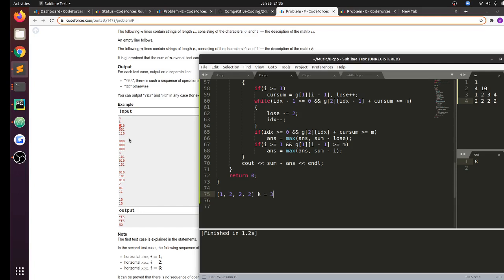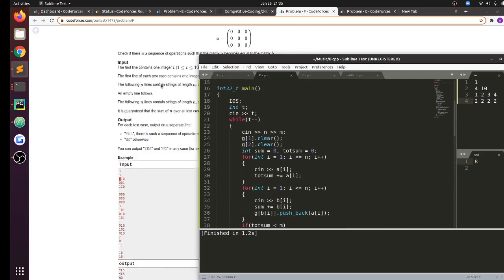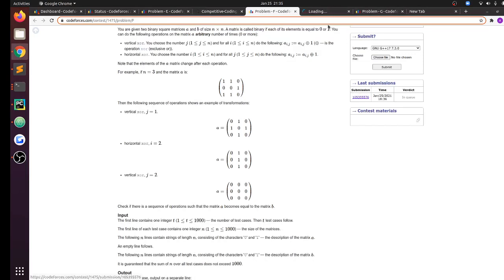So if I consider these 4n nodes in the graph, then every condition will give me 4 edges. Consider this particular element where I have 1 and 0. This means that if row 1 is not flipped, then column 1 must be flipped. That is one condition, and similarly you can get all of the other conditions.